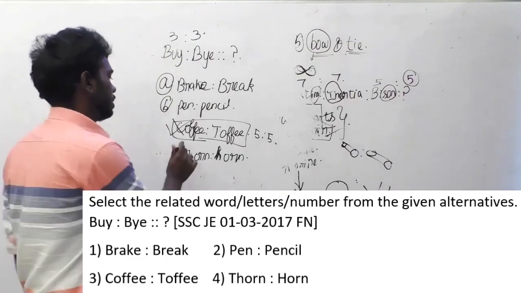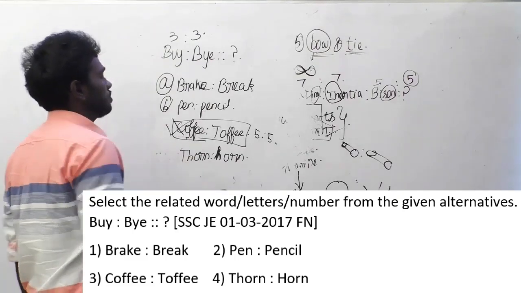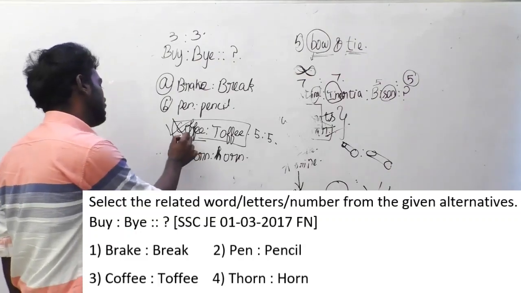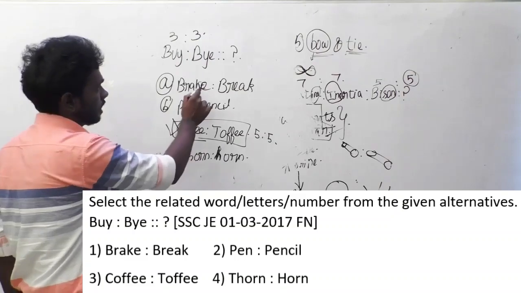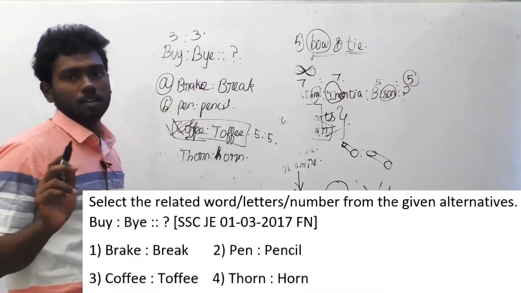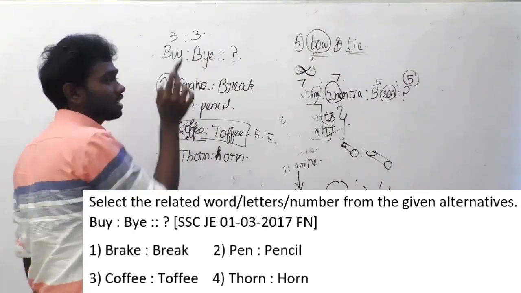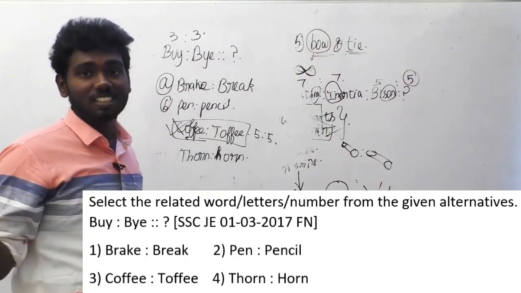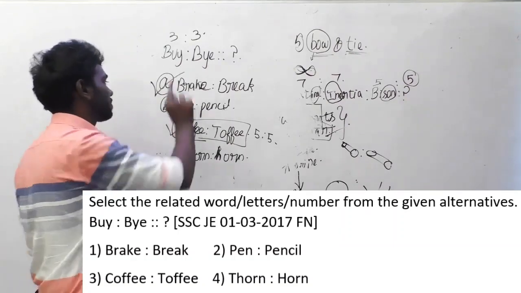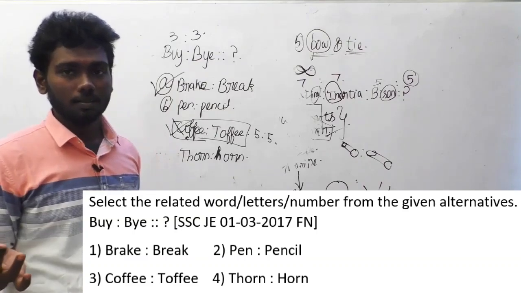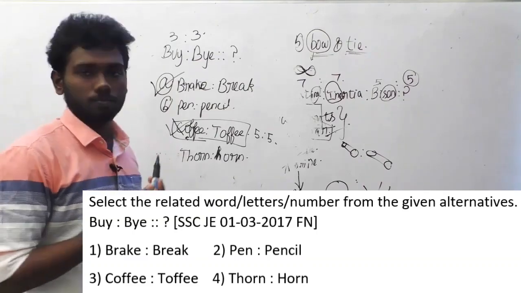You must apply this logic when you can't find which is the answer, because there are chances of getting this answer also. But other than this, there is another closest thing. You have to note it and you can find it easily. I will say the answer option first, and you try to guess the logic. The answer is option A. Why is A the answer? Can anybody say it? I will say how.